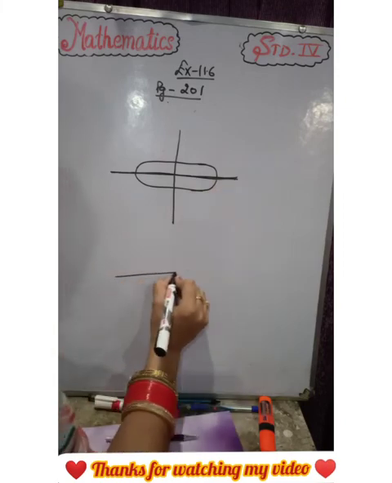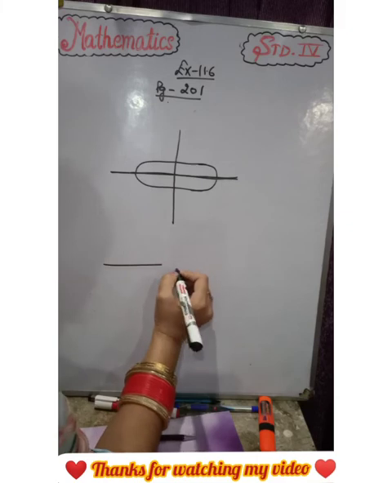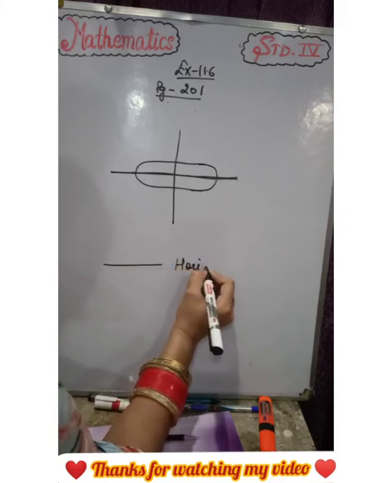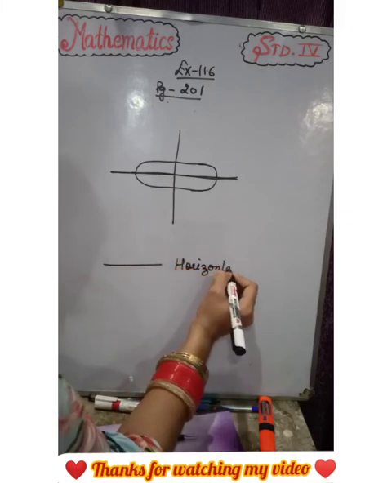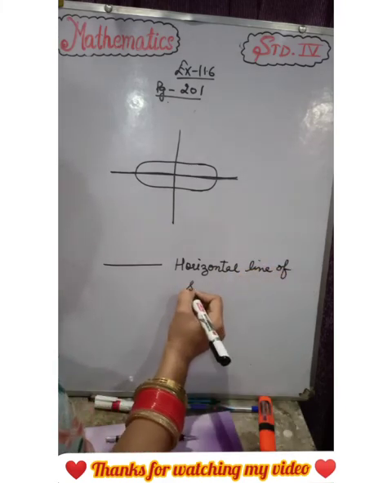अगर हम लाइन ऐसे ड्रॉ करते हैं, this is called horizontal line of symmetry.